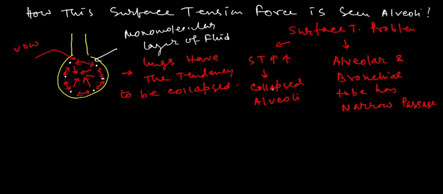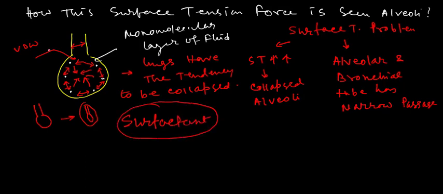This is the radius of our bronchial tube, and this is the radius of our alveoli. If the radius is decreased in both the bronchial tube and the lungs alveoli, then the lungs will be totally collapsed. This problem is created by this monomolecular layer of fluid. So it is very important to prevent these surface tension forces, and they are prevented by surfactant.